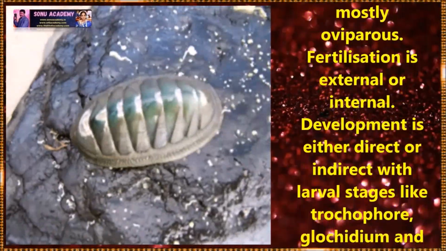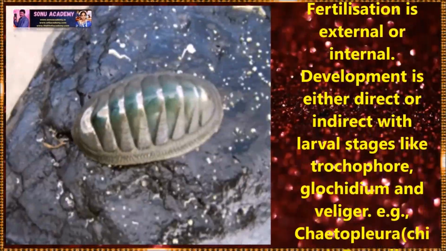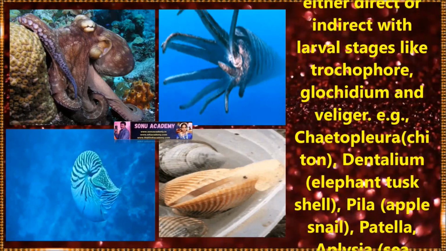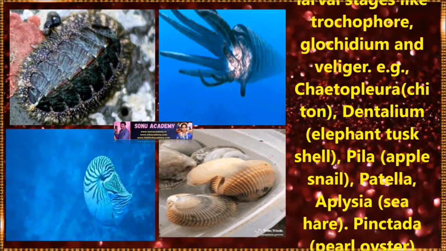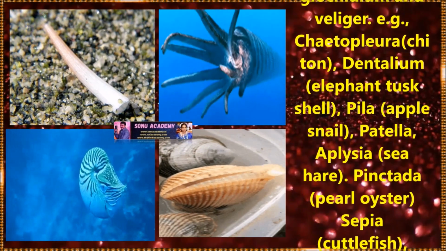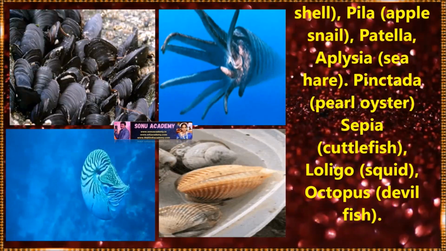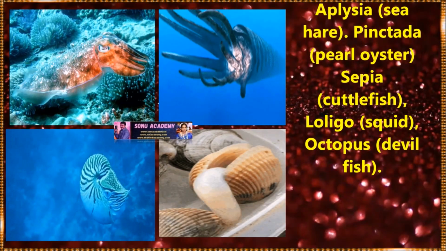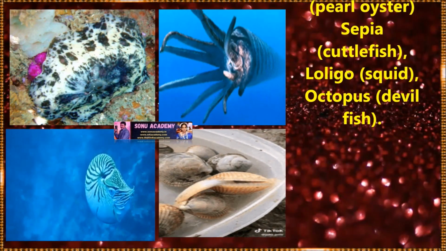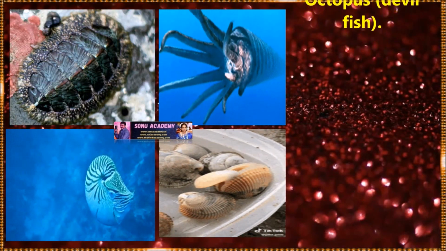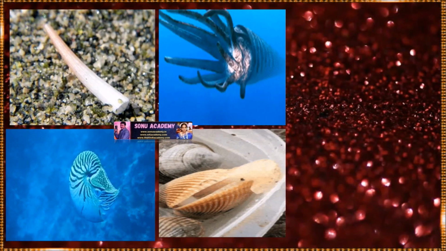Fertilization is external or internal. Development is either direct or indirect, with larval stages like trochophore, glochidium and veliger. Examples of this are Chaetopleura, chiton, elephant tusk shell, apple snail, sea hare, pearl oyster, cuttlefish and squid, octopus, devilfish, etc.